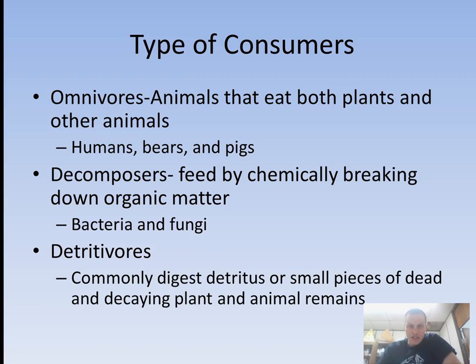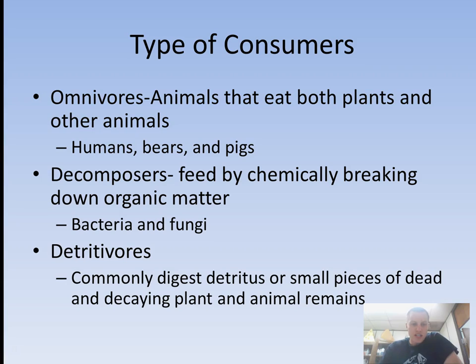Decomposers is our next consumer. They feed off by chemically breaking down organic matter. So they take what is already present in the atmosphere and surrounding them, and they break down that organic matter. Bacteria do this. Fungi, such as mushrooms. Mushrooms are fungi, and they get their nutrients from decomposing matter around them.